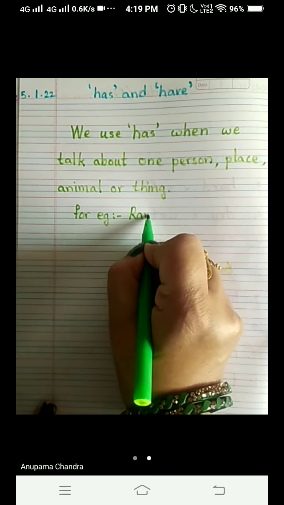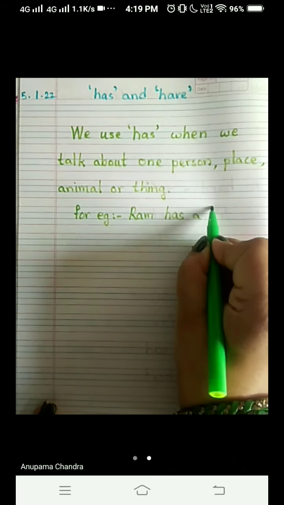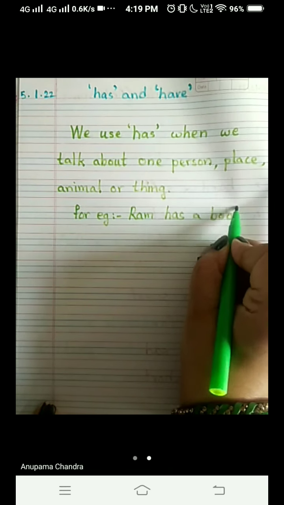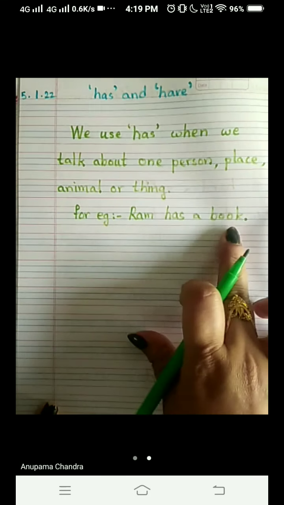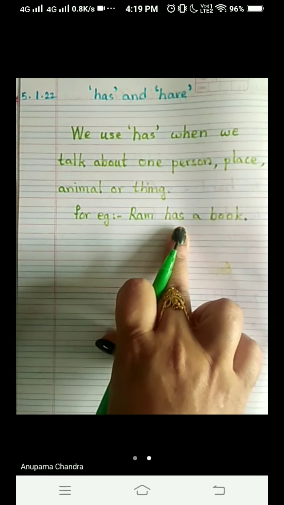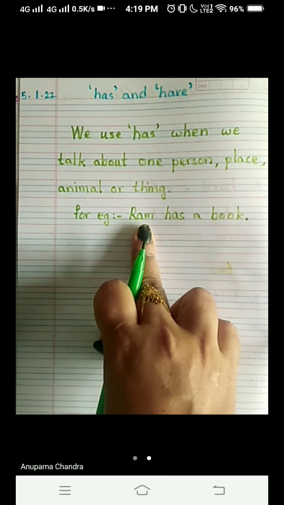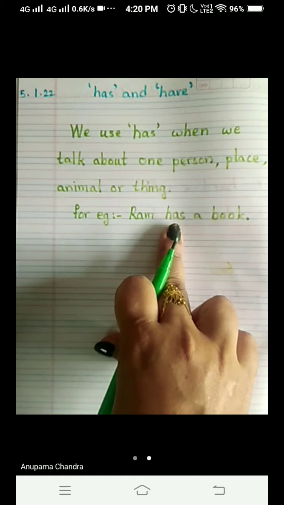Ram has a book. Okay. Ram has a book. So we are using here has. Why? Because we are talking about Ram. And how many Ram are there? Only one. Ram is one boy. So we are talking about one boy. So we have used here has.